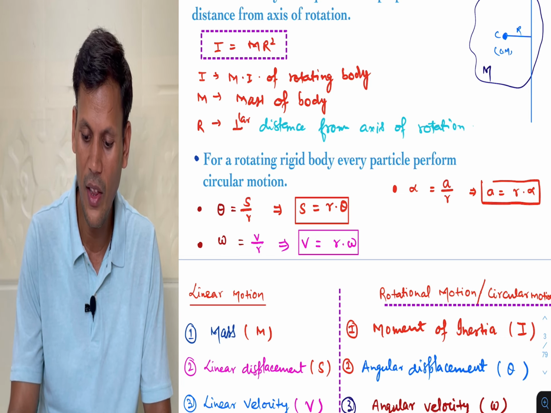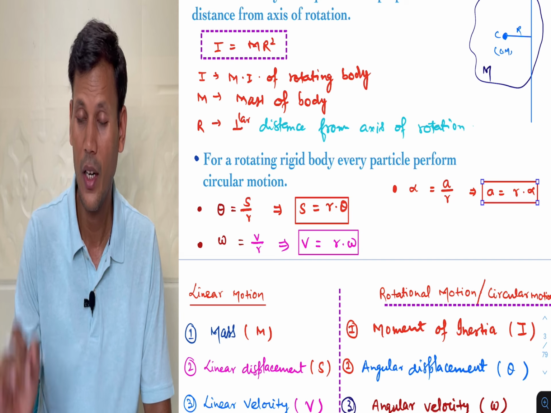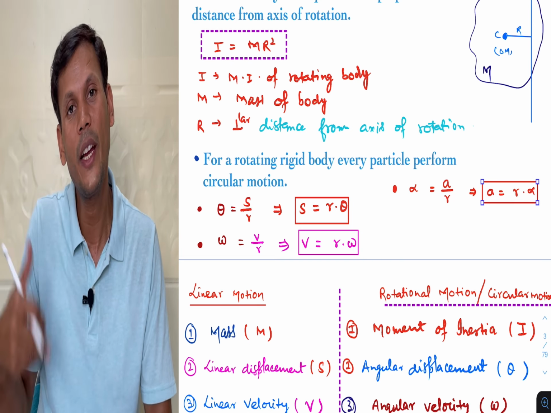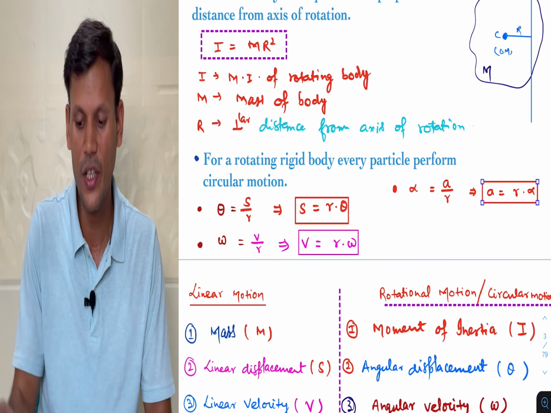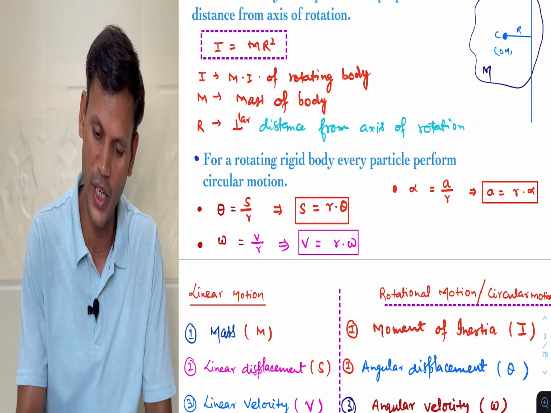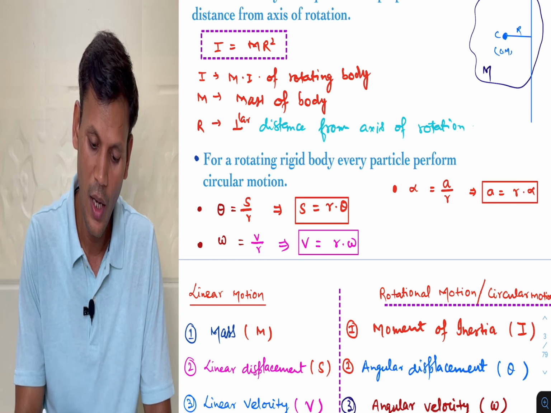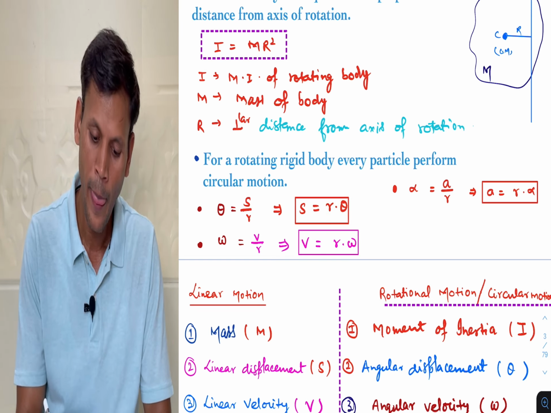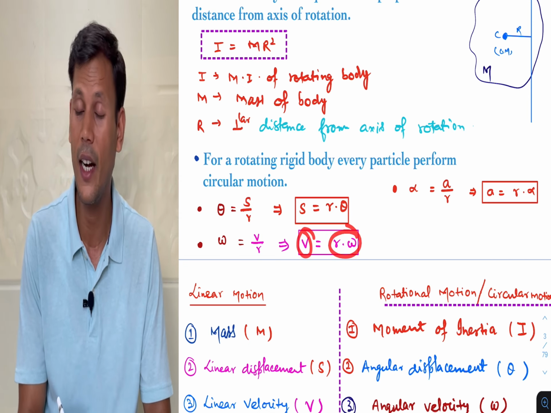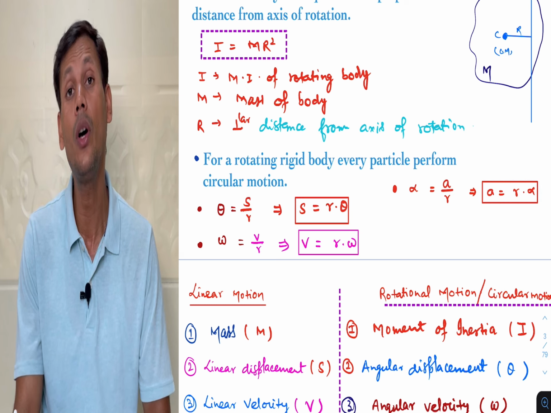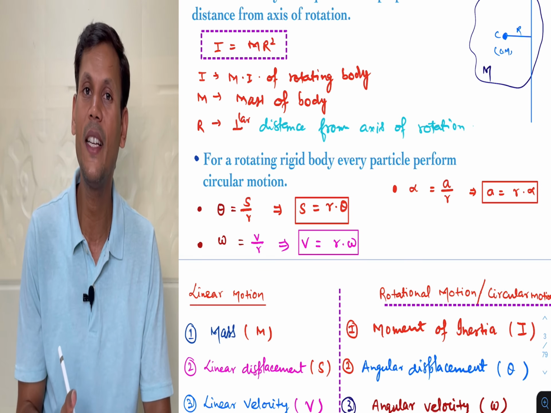Actually, why I am mentioning all these terms right now is because we will apply these during the derivations. In derivations we will use these three terms. Where linear displacement is there we will write R into theta, and instead of V we will write R into omega, instead of A we will write R into alpha. Why am I telling all these things?